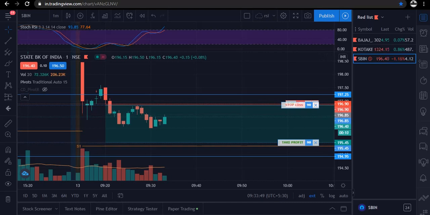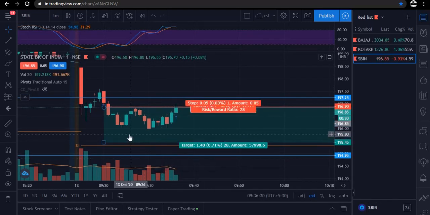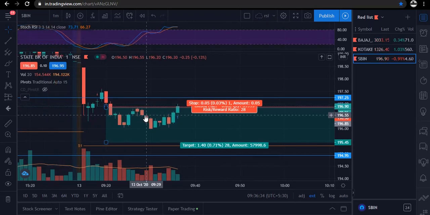So traders, here I am again pausing the video and I will update you after some time. So traders, here you can see it has triggered a stop loss. So no profit, no loss, simple.